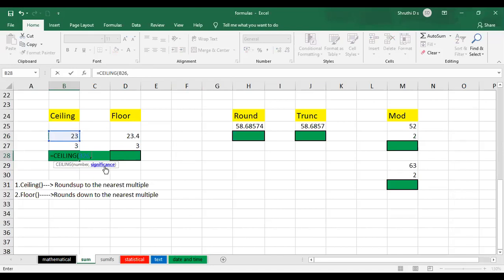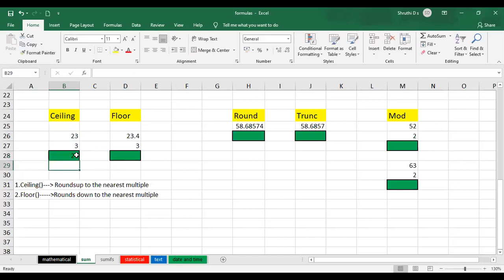Here, significance is nothing but, okay, it is the multiple. So here my multiple is 3, right? So just close it. Okay, I'll press enter. It is 24. See, we have 24, right? 24 is the multiple of 3, right? So after 23, we have 24. 24 after that?